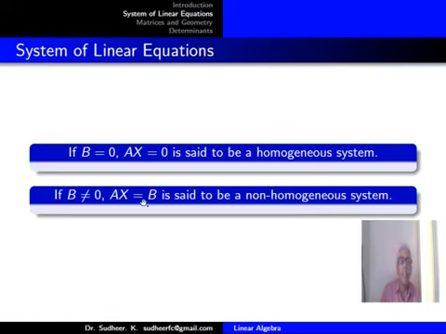We have the theory of equations and the corresponding theory in the matrix format. If the matrix B equal to 0, the system AX equal to 0 is called a homogeneous system. If B is a non-zero column matrix, then AX equal to B is said to be a non-homogeneous system.